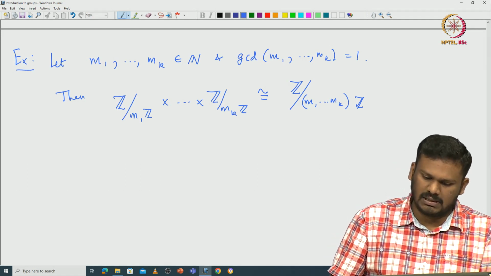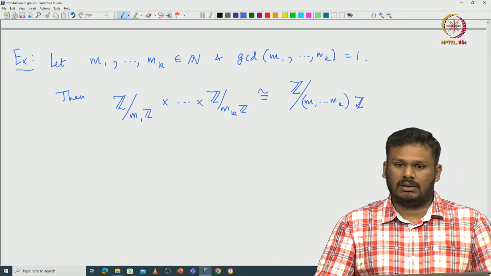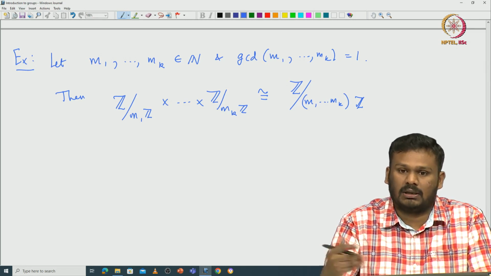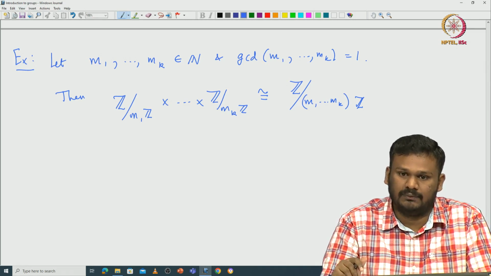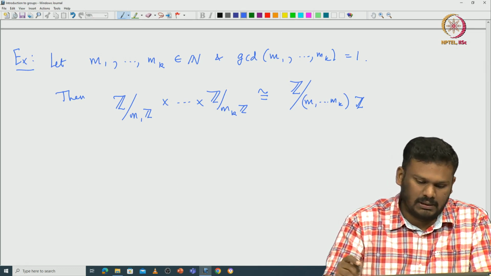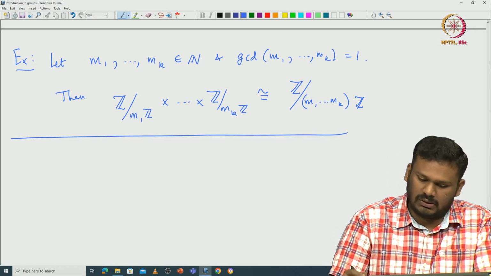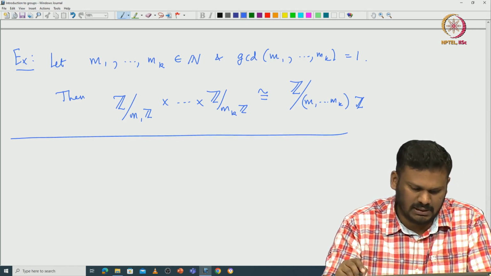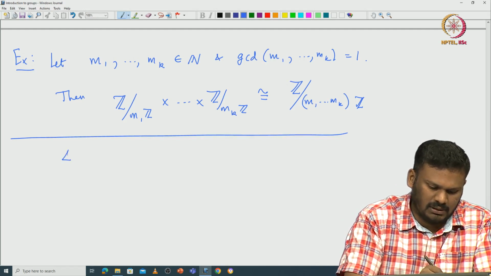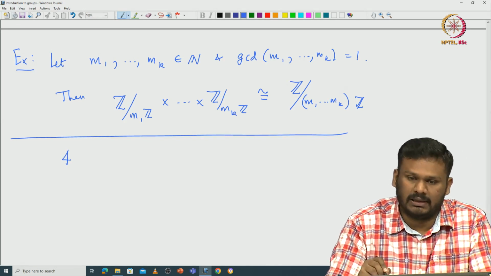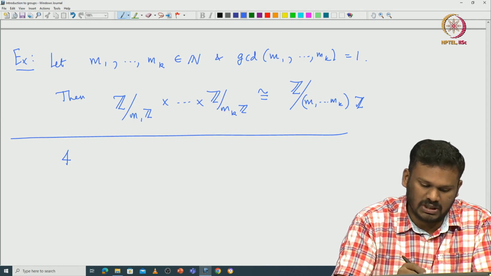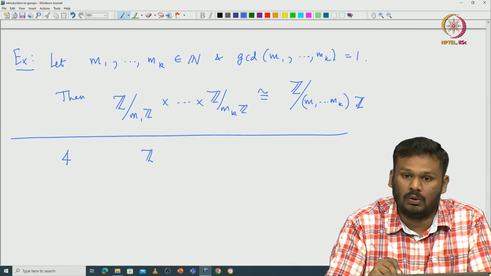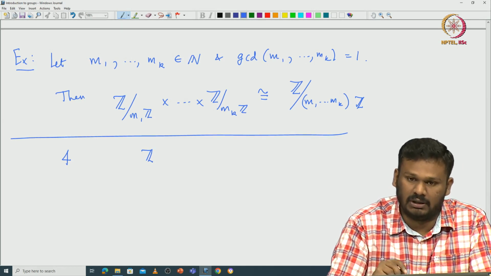Okay. Now, this tells us that if you are interested in looking at this product of cyclic groups, under some condition the product of cyclic groups actually becomes again a cyclic group. Now let us try to understand what happens in some smaller orders which we already understand. If we take for example order 4, then we proved that any group of order 4 is abelian, that is something we have already proved.